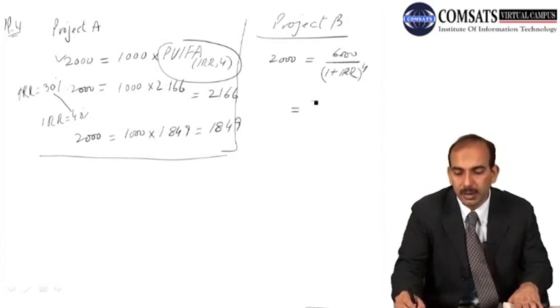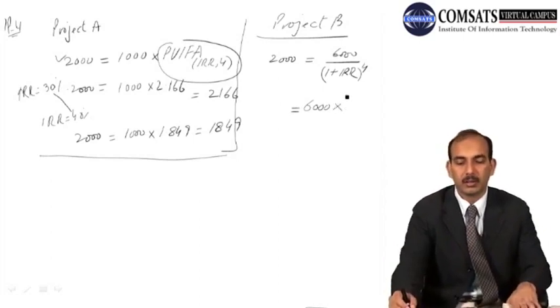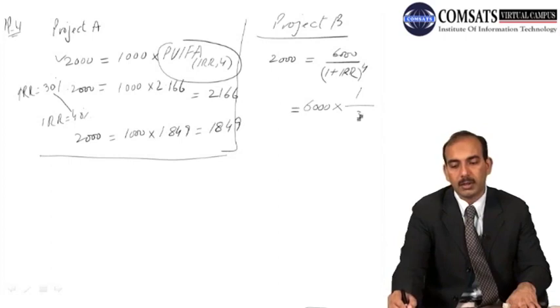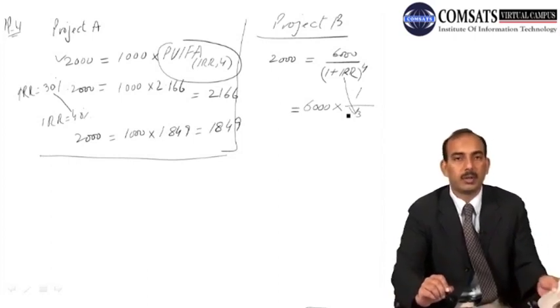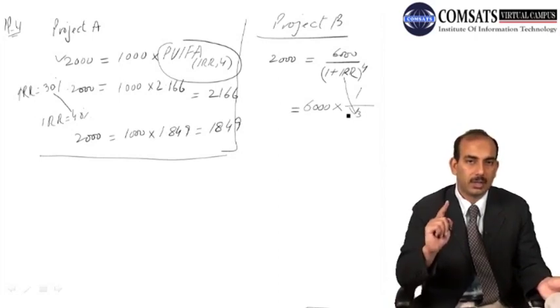Now we have to find a multiplier which is equal to 1 over 3 in this case. To find it, let's look into table 2, because this is not an annuity, this is a single sum of cash flow.